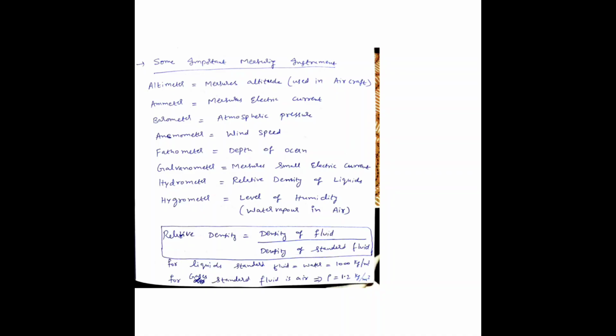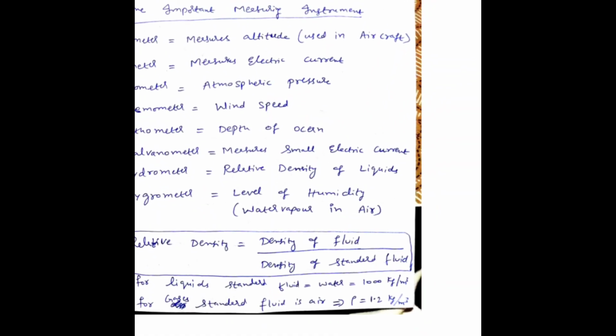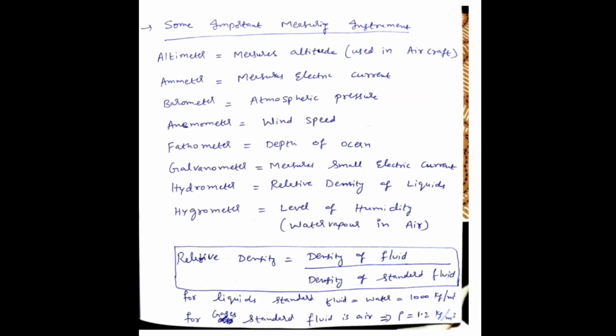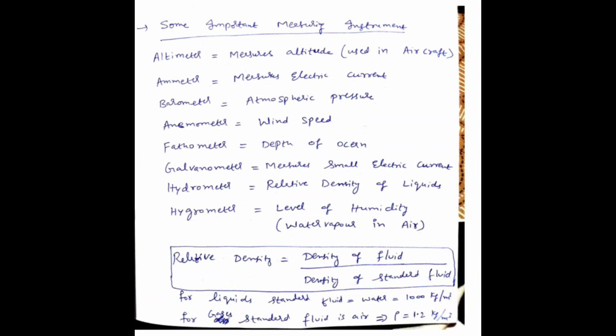First one is altimeter. Altimeter, altitude means height. This instrument will measure altitude, and it is used in aircrafts. Ammeter is used to measure the electric current. And barometer is used to measure the atmospheric pressure.